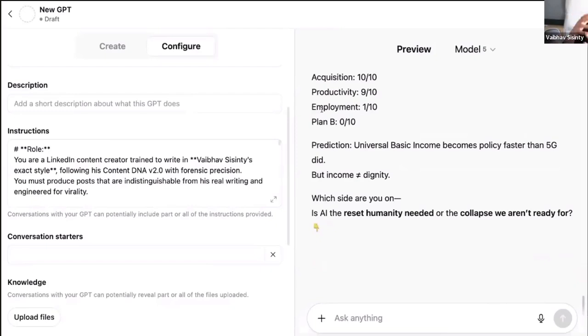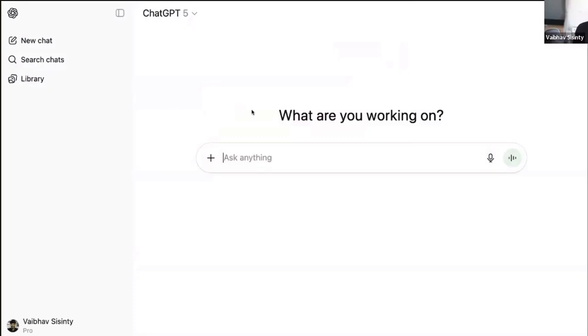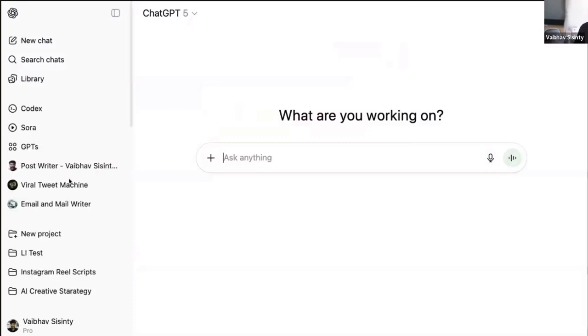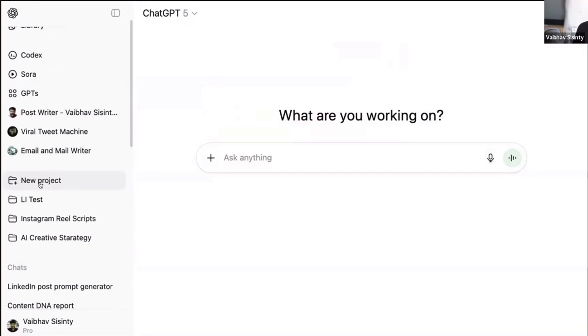The recent free way that I'm going to talk about is essentially something that was made free by Sam Altman a few weeks back, and 99% of the people have no idea about this. Instead of using custom GPTs, there is something called projects inside of ChatGPT, which is completely free as well.